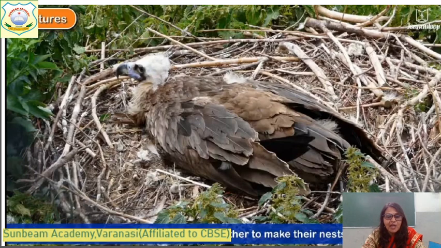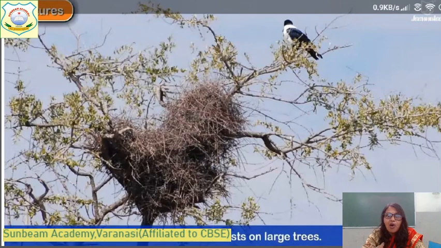And vultures, how do they make a nest? They put a few sticks together to make their nest. You can see, these are the small sticks, and they make the framework of sticks. After that, they fill in dry grass, twigs, and threads, and make the nest. And a vulture always makes its nest at the top of a large tree. That's why different types of animals like monkeys and other big animals cannot destroy them. Okay? This is the nest of a vulture.